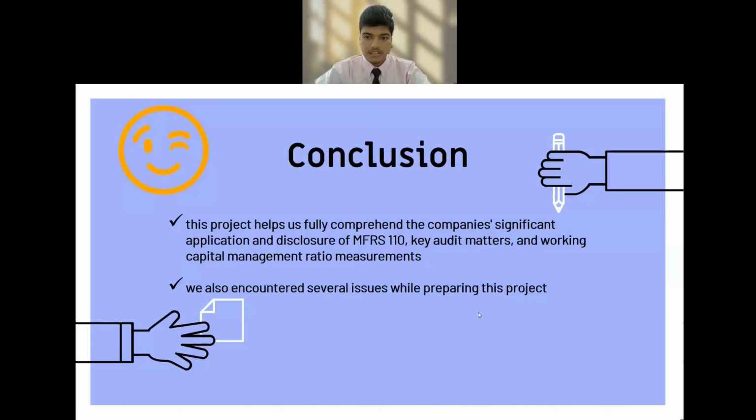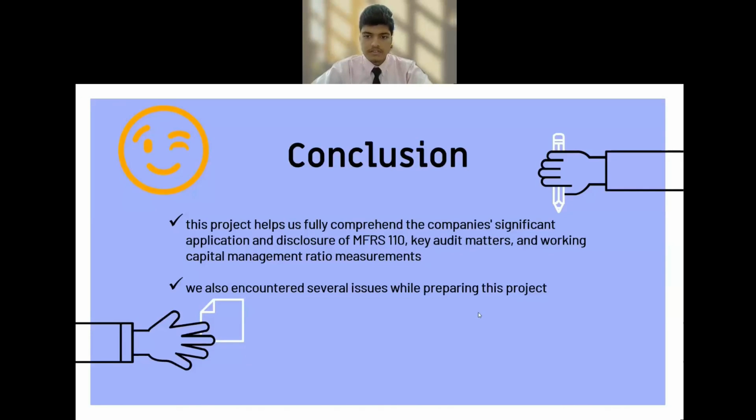It cannot be denied that we also encountered several issues while preparing this project. Since there are so many kinds of subsequent events, we were having trouble interpreting MFRS 110, and we were confused with categorizing the types of events in the annual reports.